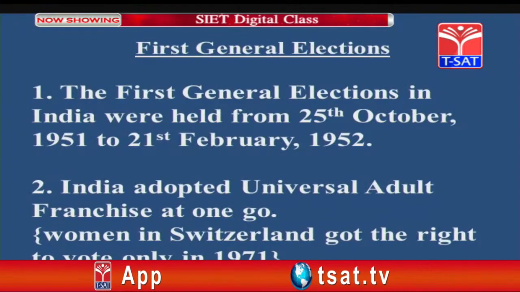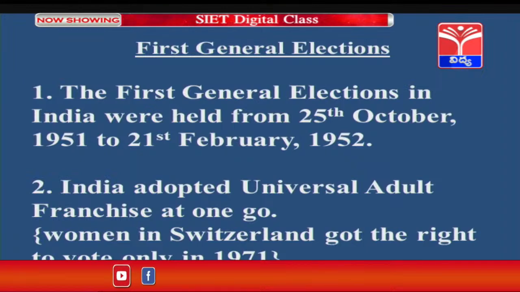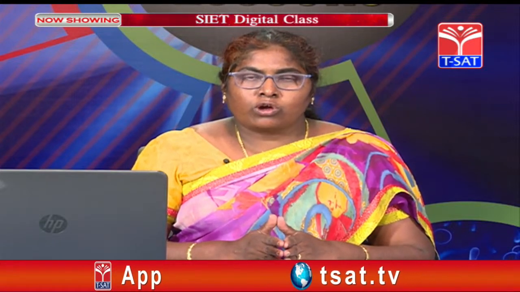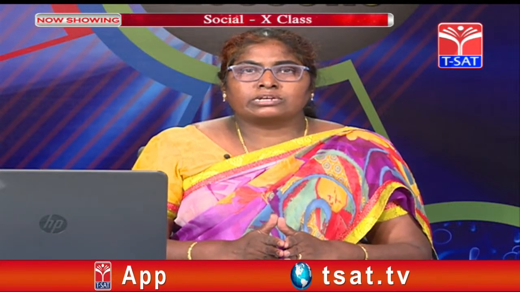The first general elections in India were held from 25th October 1951 to 21st February 1952. Students, I will explain to you why it took so much time. Transportation was not developed and most of the people did not know the importance of elections. As soon as India became independent and a republic, the Constitution gave the right to vote to all sections of people, and people were quite happy with the right to vote.